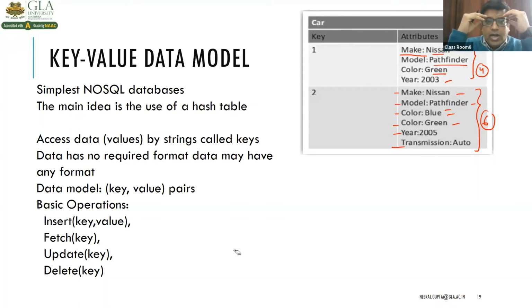So a key value pair database actually stores the things. There is a flexibility that we can have a dynamic schema, right?